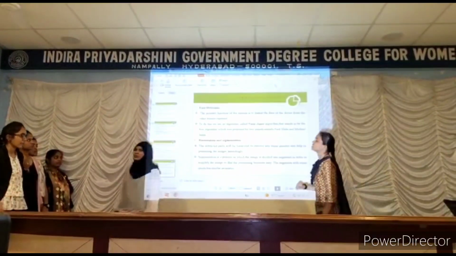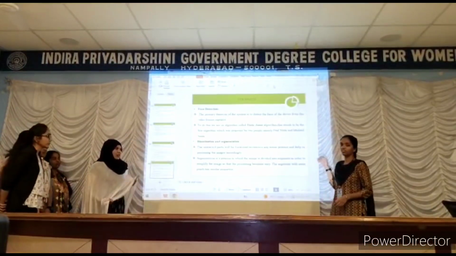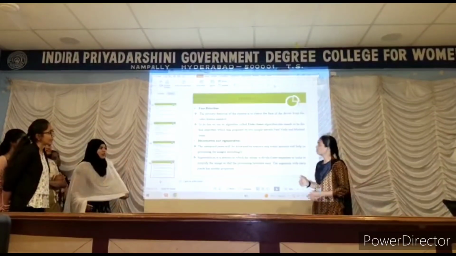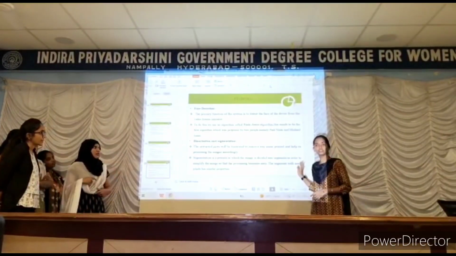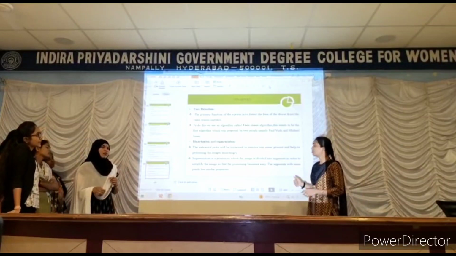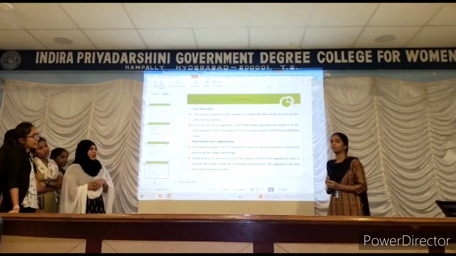Findings: face detection. The primary function of the system is to detect the face of the driver. Binarization and segmentation too. The extracted parts will be binarized to remove any noise present in the pixels. Segmentation is a process in which the image is segmented.